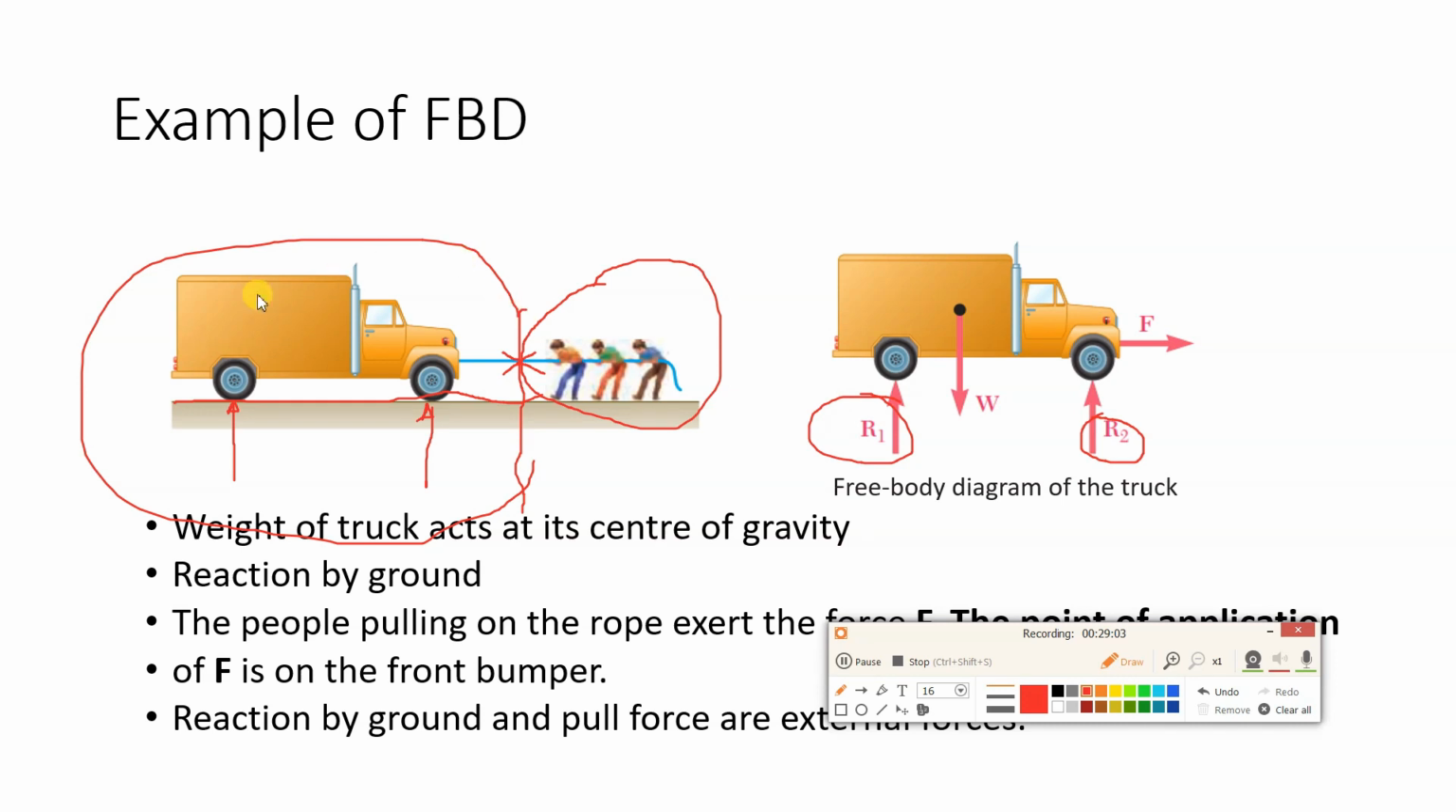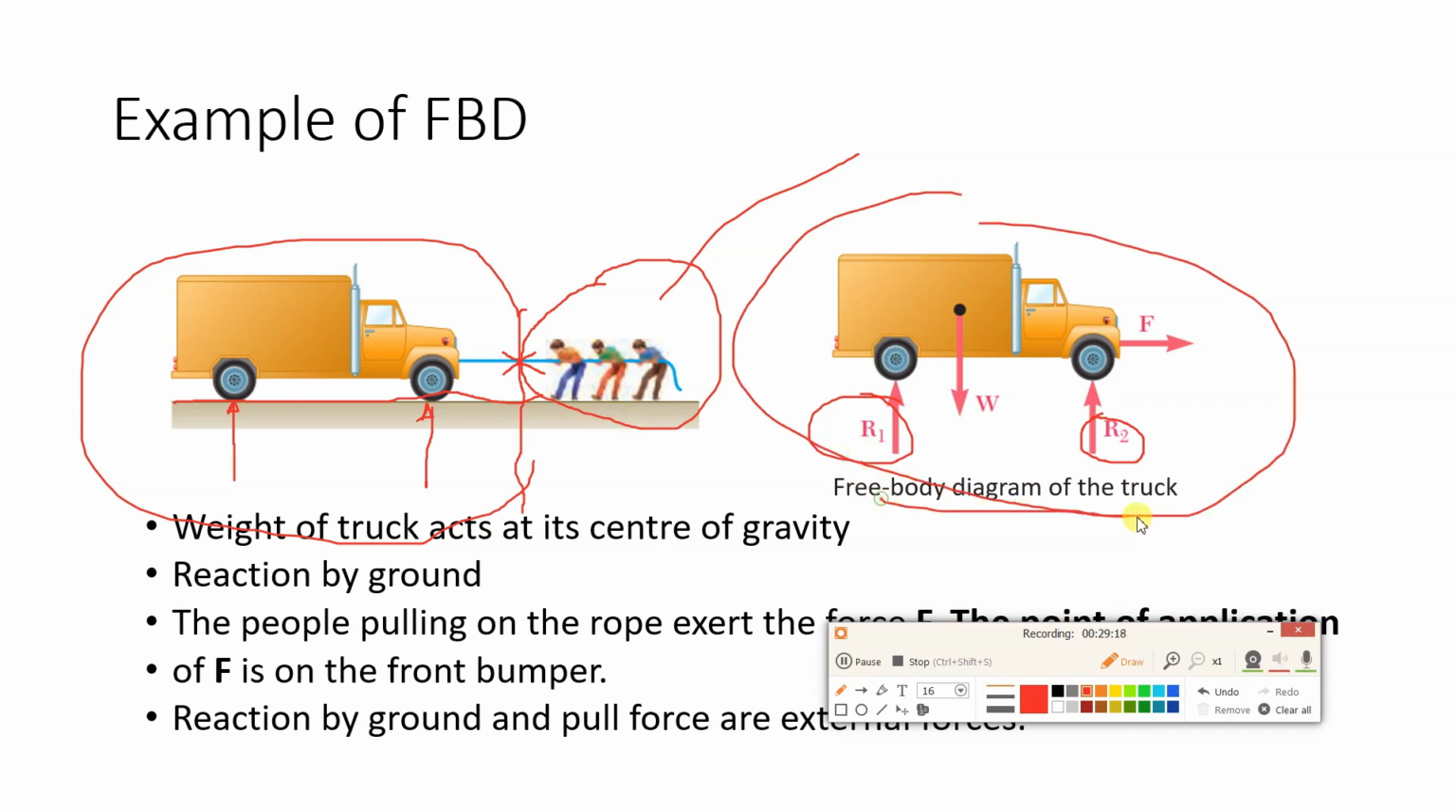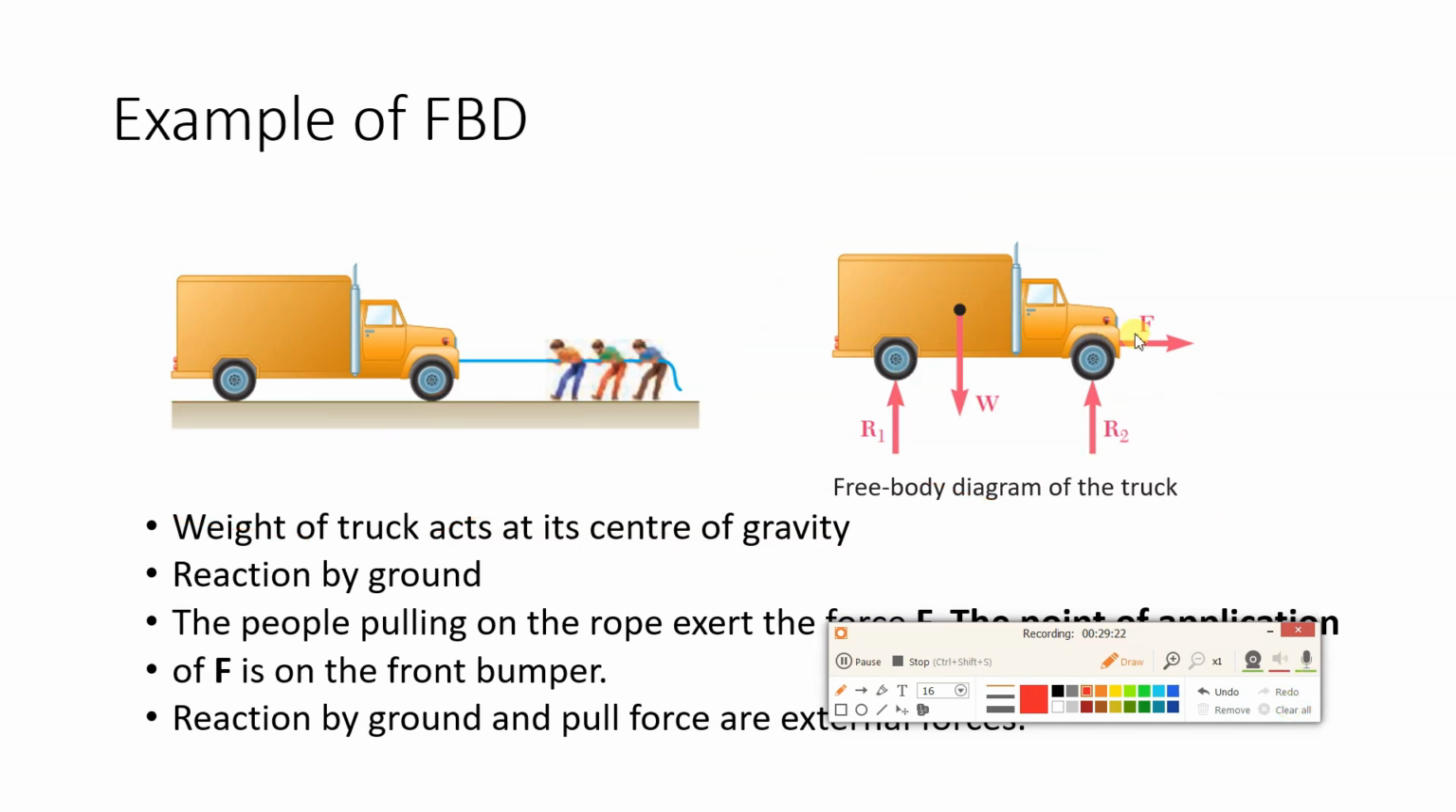Okay, and when you separate these two parts, this will be the FBD of the human beings and the rope, and this part will be the FBD of the vehicle and the rope. So these are the two separate things. Now the FBD which we have drawn here is of the truck.